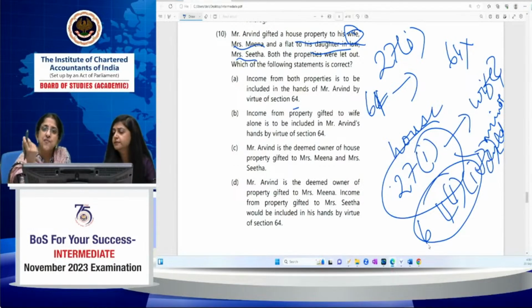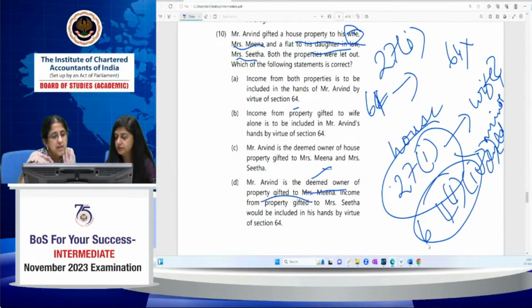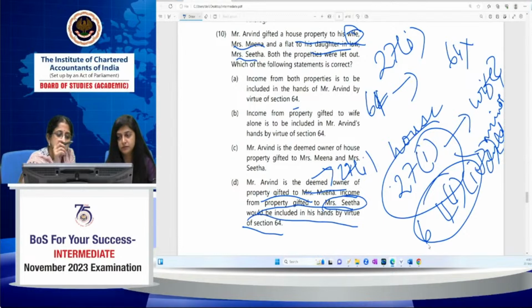Whereas in the case of flat gifted to wife and you get the rental income from that flat, Arvind, it will be directly taxable in the hands of Arvind, who is the deemed owner. So what is the correct answer here? Correct answer is option D. Arvind is the deemed owner of property gifted to Meena. Meena is his wife. So 27(1) will apply and he is a deemed owner. Income from property gifted to Sita, who is his son's wife, will be included in his hands by virtue of section 64. It's very clear, na?